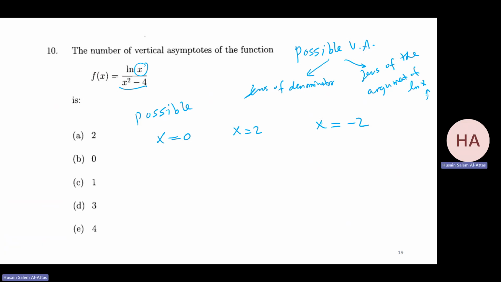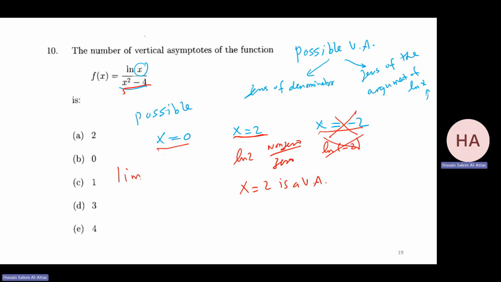Now for this one, I can check the numerator. What will it be? It will be ln of minus 2. Oh, there is a problem with this one. So this cannot be a vertical asymptote. However, here I have ln 2. So I have non-zero over 0, because this is 0 in the denominator. So for sure x equal 2 is a vertical asymptote. And you can do it through the limit. For this one, x equals 0. And notice the limit as x goes to 0 from the right of ln x.